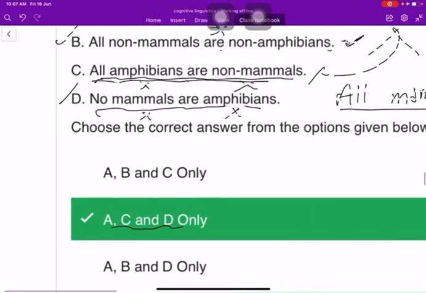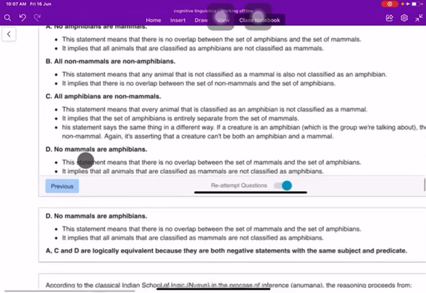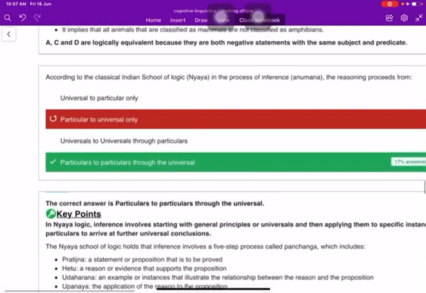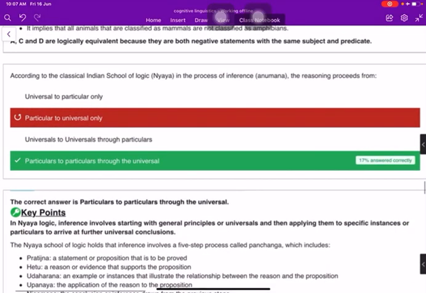Now moving on to the next. According to the classical Indian school of logic, Nyaya, in the process of inference or Anuman, the reasoning proceeds from particulars to particulars through the universal.